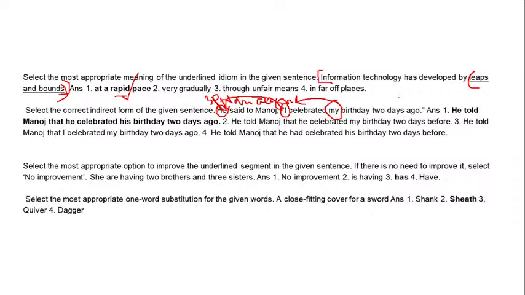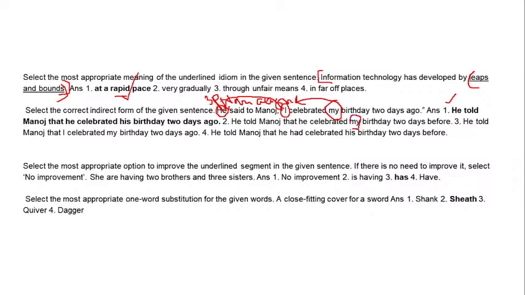So let's explore our options to see which one converts it most properly. Number one: he told Manoj that he celebrated his birthday 2 days ago. Number two: he told Manoj that he celebrated my birthday. Number three: that I celebrated my birthday 2 days ago. And number four: that he had celebrated his birthday 2 days before. Seeing all the options, 2, 3, 4 don't seem correct. I'll tell the reasons why.